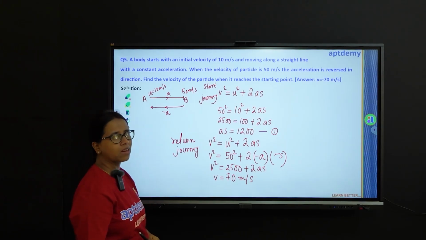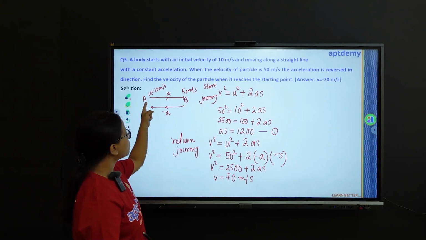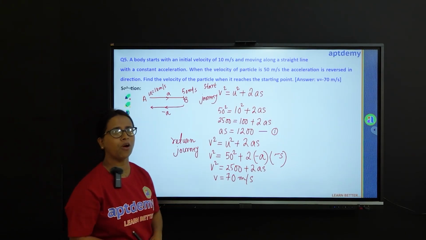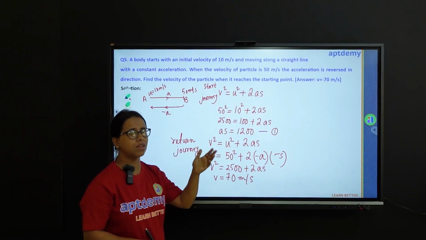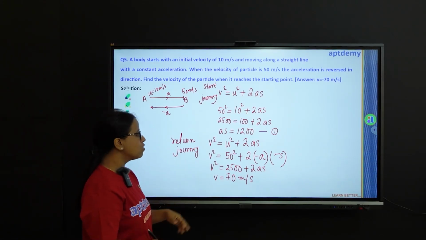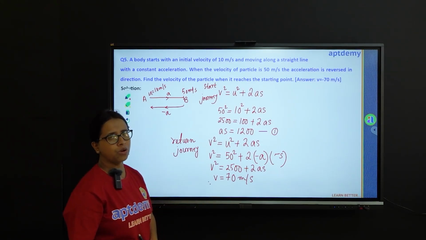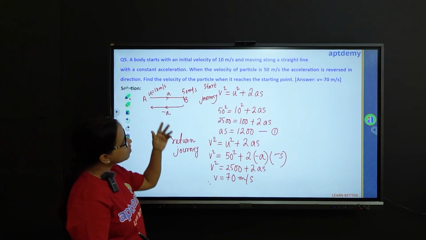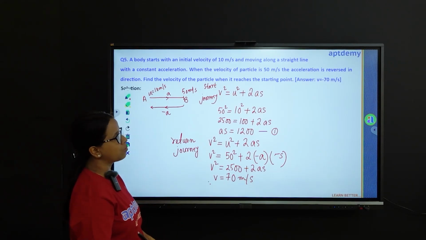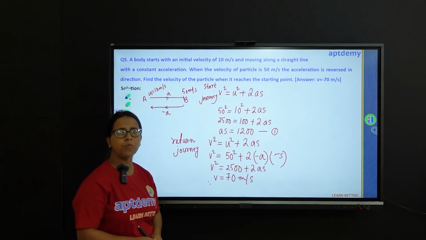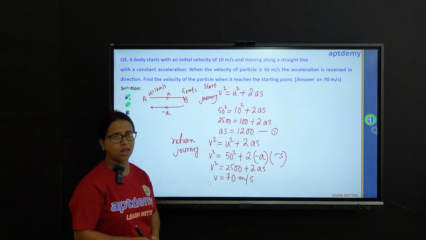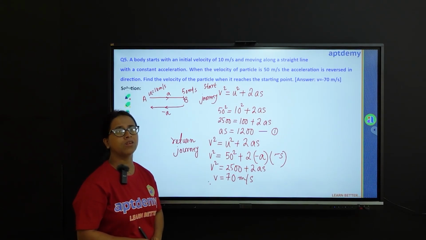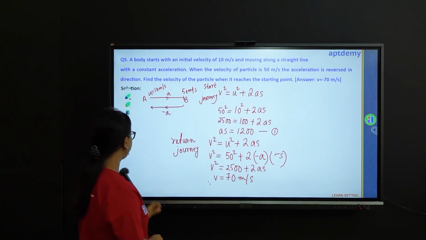You have to remember that, which means that the velocity, by the time it has reached the point A, is in the opposite direction. So we'll write v as equal to minus 70 meter per second. So the velocity of the particle when it reaches the starting point is minus 70 meter per second, where the negative sign simply indicates the direction of motion.